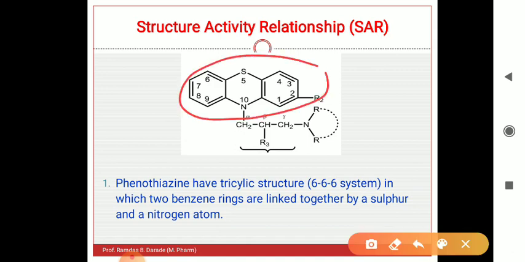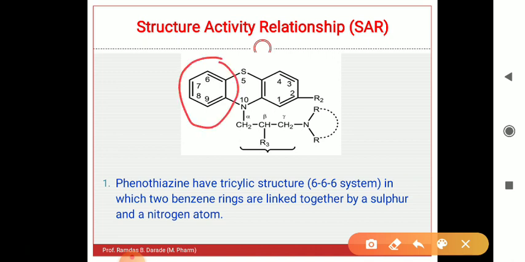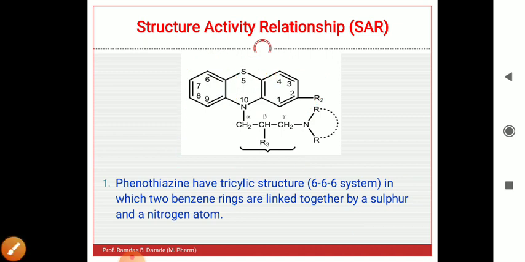This is the phenothiazine ring. So what are the important features in this ring? Phenothiazine has a tricyclic structure, that is a 6-6-6 system. The first ring contains a total of 6 atoms, the second ring also contains 6 atoms, and the third ring also contains 6 atoms. Therefore it is a 6-6-6 system. This is a tricyclic system.